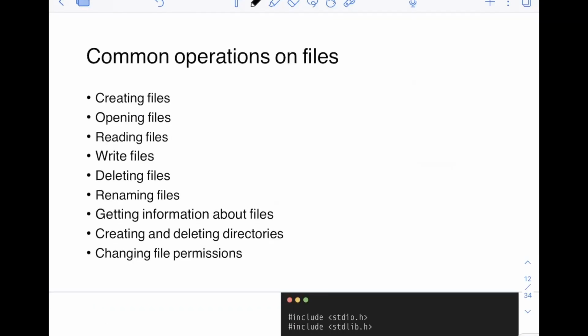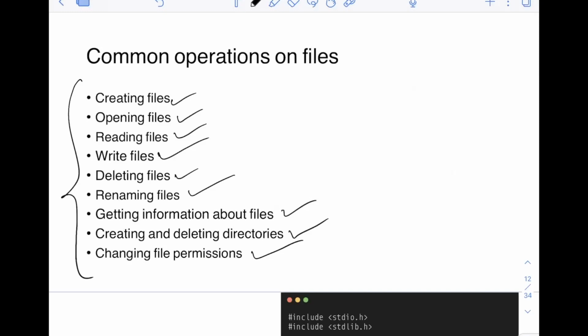What are the common operations on files? Of course, you would have done all of this: creating files, opening files, reading files, writing to files, deleting files, renaming files, getting information about files, creating and deleting directories, changing file permissions. These are some of the common operations that I have listed here on files, and you would have done a lot of this already.